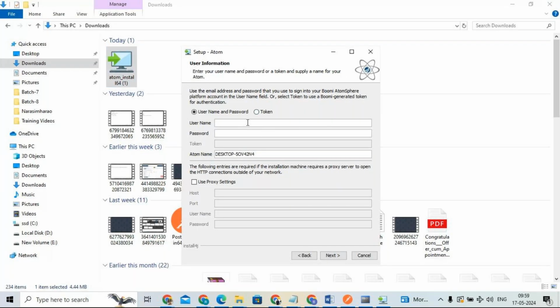Now I will give my username and password. I want to tie this atom to my account. If you are working with your username and password, you need to give your Boomi credentials, not any Gmail or email-like credentials. It's not like that. You need to give your Boomi username and password. I'm giving my username and password.